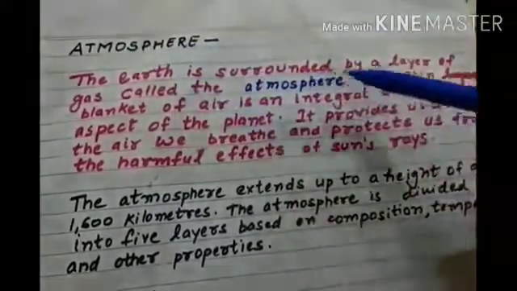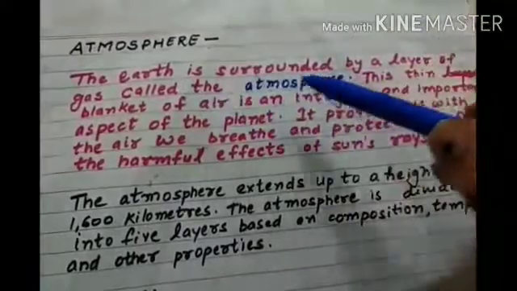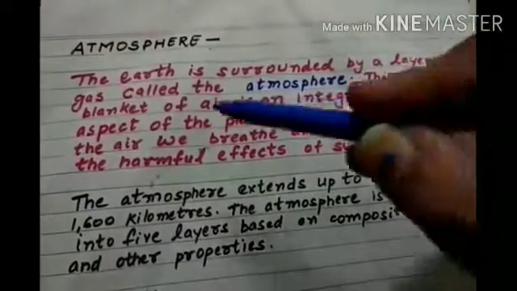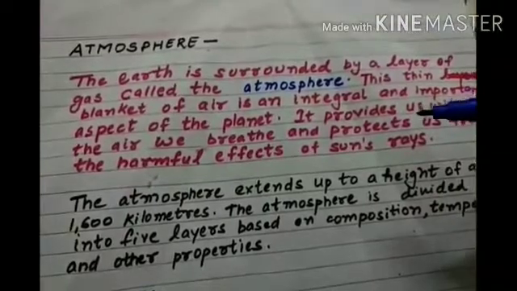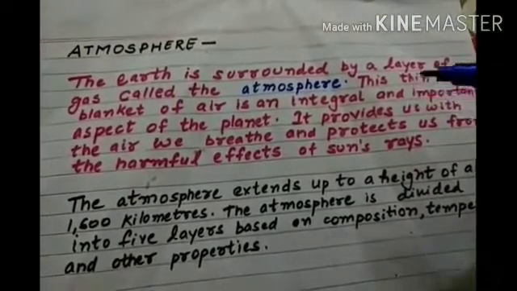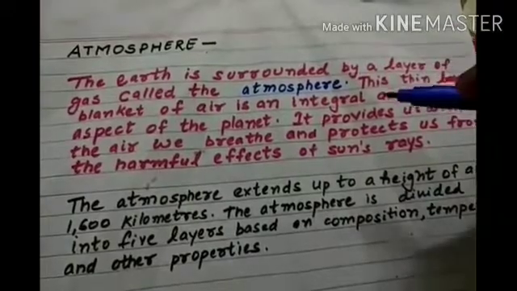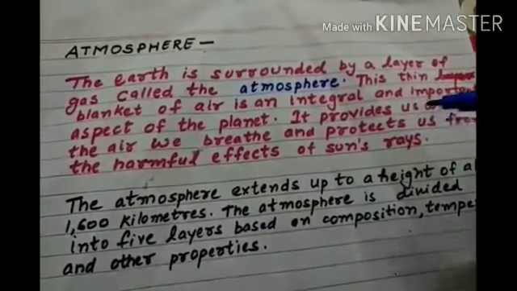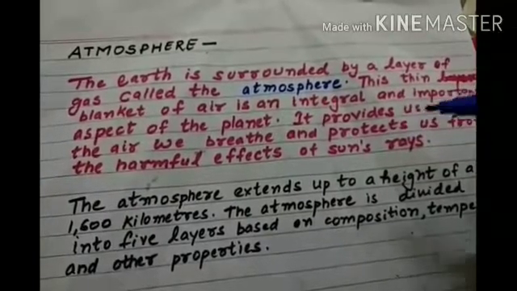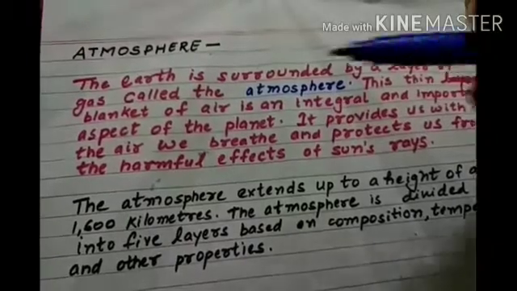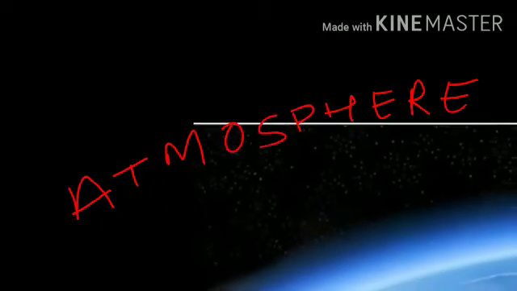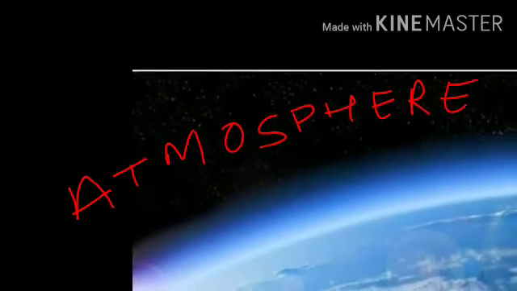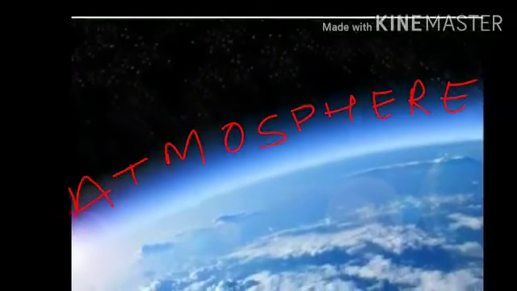Our earth is surrounded by a thin layer of gas known as the atmosphere. This thin blanket of air is a very important aspect of planet earth, because if it were not there, the harmful ultraviolet rays coming directly from the sun would affect our skin, which is very harmful for us. It also provides us with the air to breathe. Now you can see a picture here. It shows the earth surrounded by a thin layer of gas, that is the atmosphere.